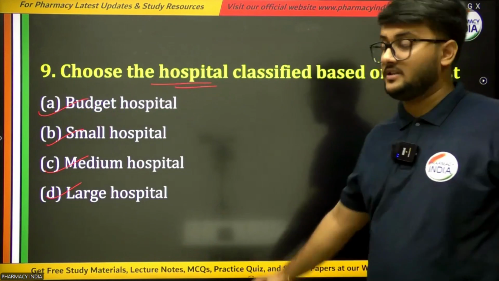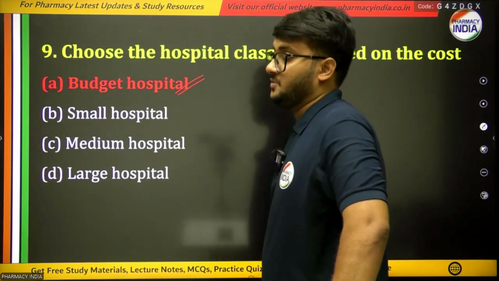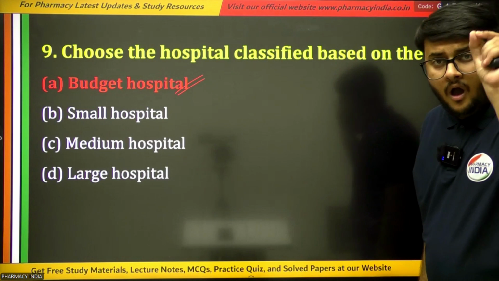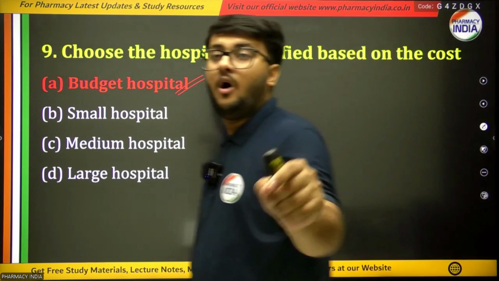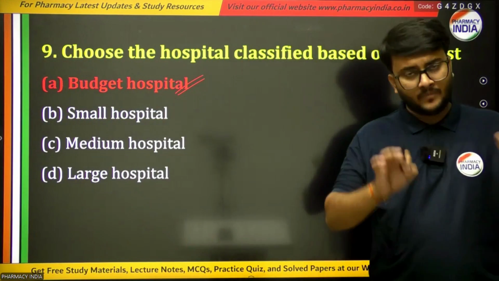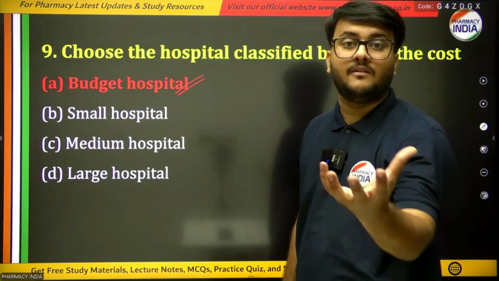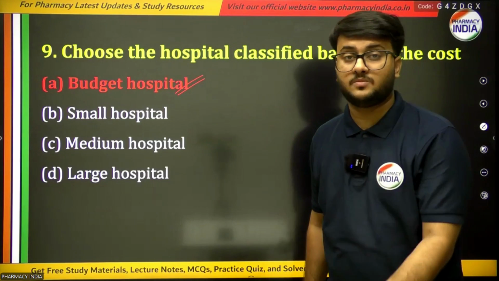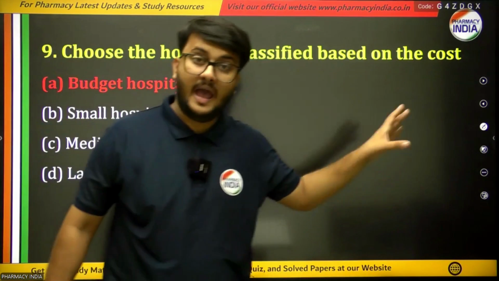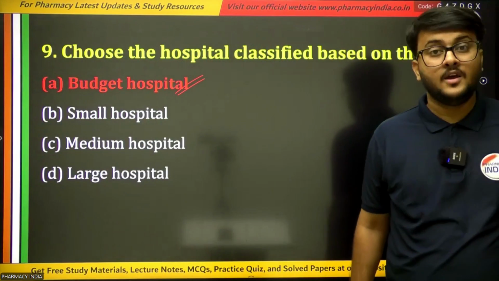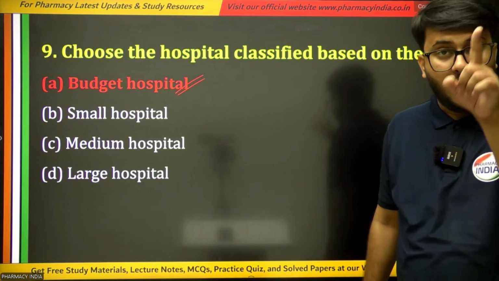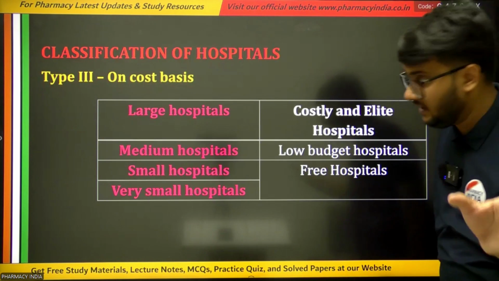The right answer for this question is budget hospital, because in this question we have asked how you will classify a hospital on the basis of the cost. There are so many classes of people who take advantage of hospitals according to the cost, because there are some people who are not going to afford that much amount as a high class person does. So that is why hospitals are classified as budget hospitals as per the cost.